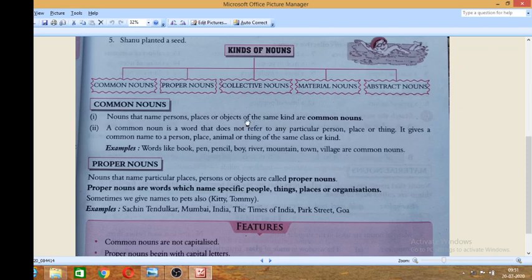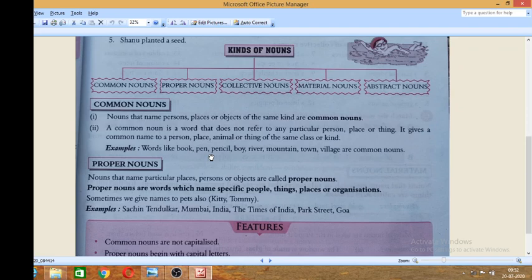These nouns should be of the same kind. If I give you an example, then it will be clear to you. A common noun is a word that does not refer to any particular person, place, or thing. It gives a common name to a person, place, animal, thing of the same class or kind. Suppose I give an example. Ram is a good boy. In this sentence, you can see that boy is a common noun, but Ram is a proper noun.